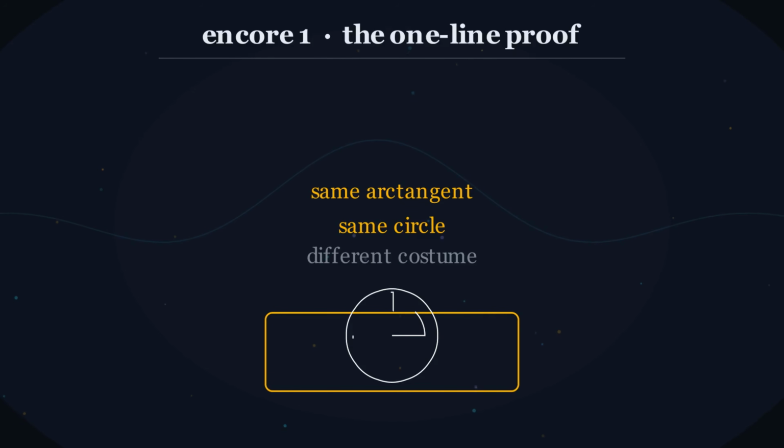But look at what it says. The trick wasn't a trick. Damping the wave and writing 1 over x as a stack of exponentials are the same idea, and both of them are just the circle in the plane again.